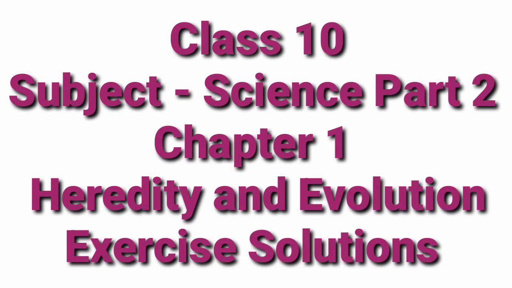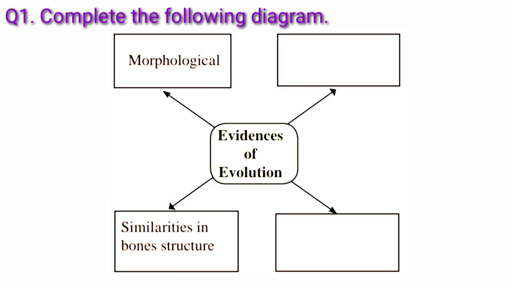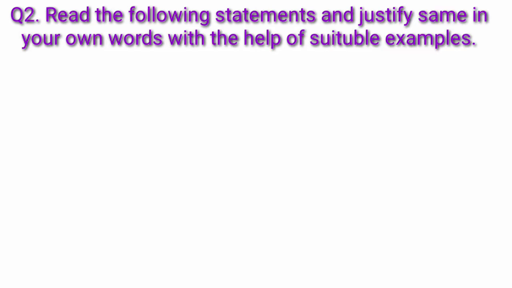Today we will see Class 10 Subject Science Part 2 Chapter 1 Heredity and Evolution Exercise Solutions. So question 1. Complete the following diagram. Evidences of evolution. Morphological similarities in bone structure. Answer. Evidences of evolution: paleontological, embryological.